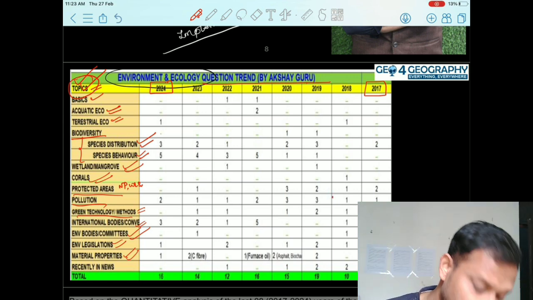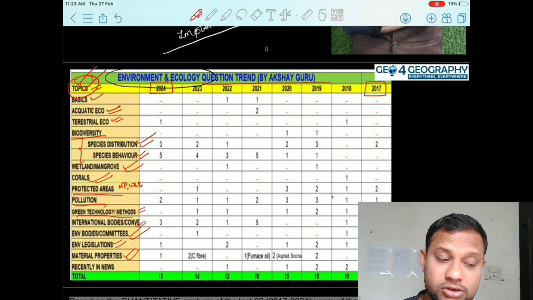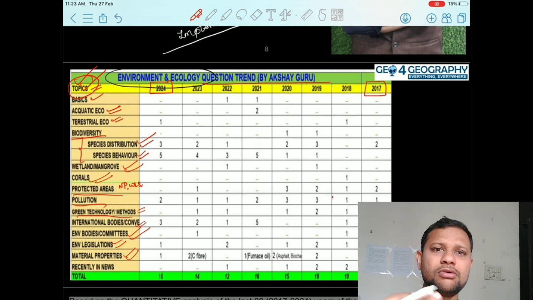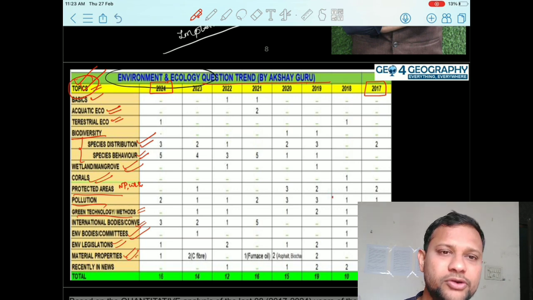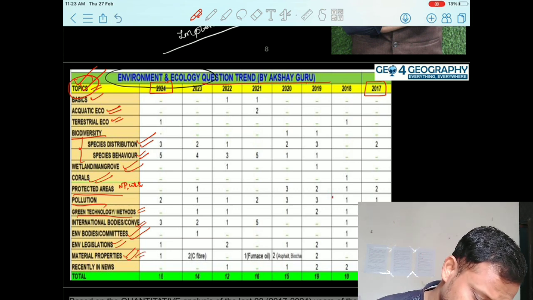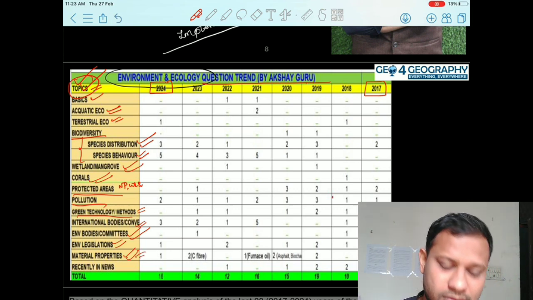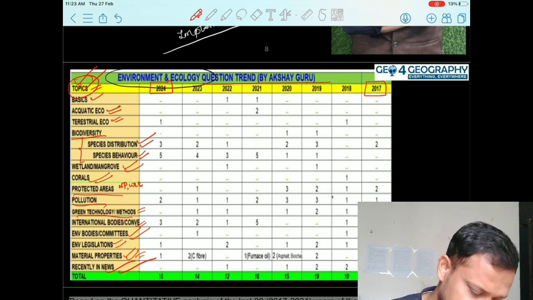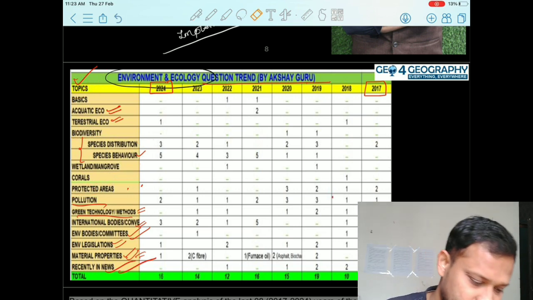Then materials or their properties equally, because now, considering the new requirements for development and the protection of the environment, a lot of new materials have been introduced. Connecting with this, you will find things like carbon fiber, carbon or furnace oil, on which some questions have been asked. And then recently in the news category you will find questions on this also.